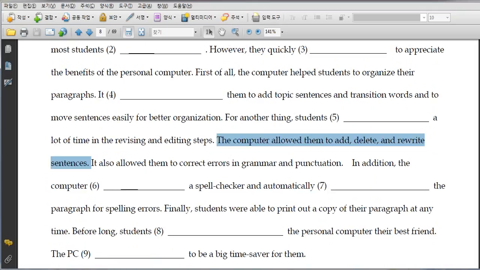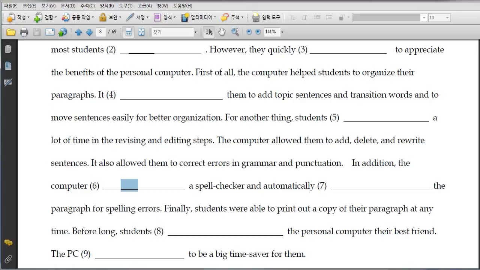But anyway, it also allowed them, right? What is it? It is the computer, right? So again, by using the pronoun, it connects to the previous sentence: allow them to correct errors and all that stuff. So that way, it could save time, all right? In addition, I don't know whether in addition is another reason maybe for saving time. I think that's what it looks like, right? The computer, what? Yes?